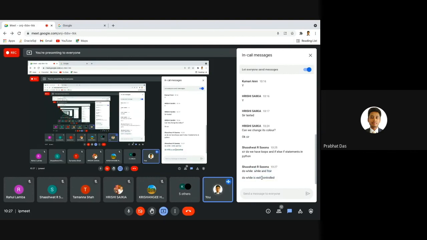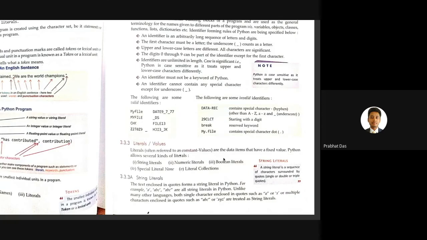Okay, we'll be coming to these concepts. Those who are new in this journey of programming languages, please don't get confused. We'll be discussing this very soon. But as of now, I have discussed string literals, numeric literals, boolean literals, and the special literal, that is None. And literal collections are basically the tuples, the dictionaries, and the sets that we'll be learning in the upcoming classes.